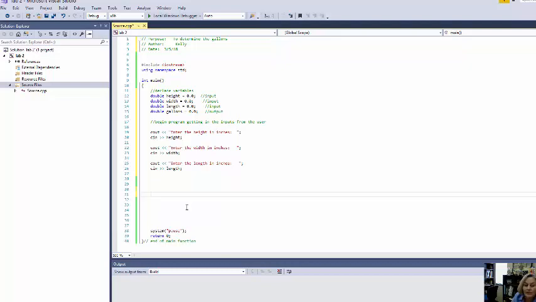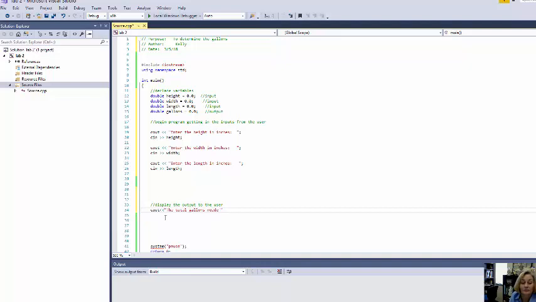I'm going to skip a little bit because I know what I'm going to have to do is display. Do you remember how to display the output? So I'm going to put in here display the output to the user. Under here I know I'm going to have to put out to the screen the total gallons needed will be, and I'm going to do that by putting the variable name in here, so it's called gallons.